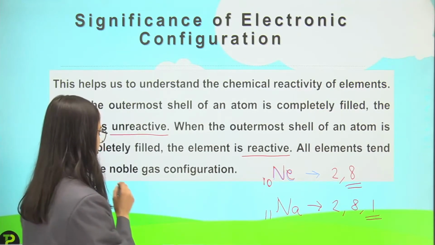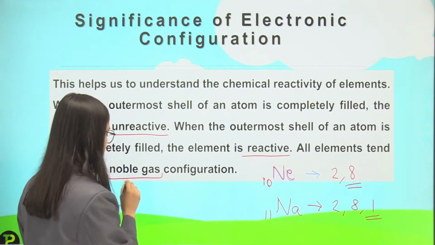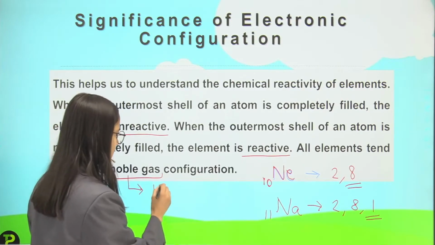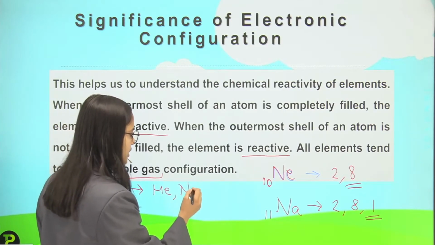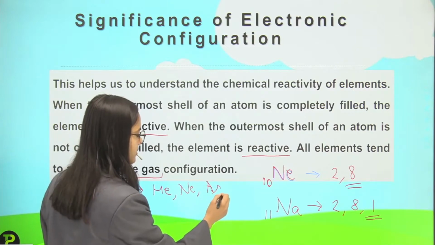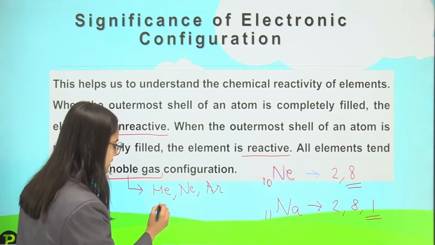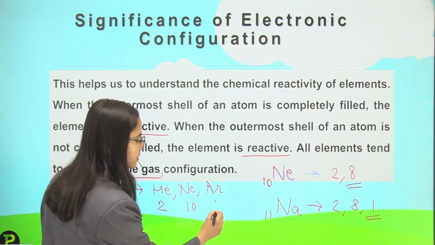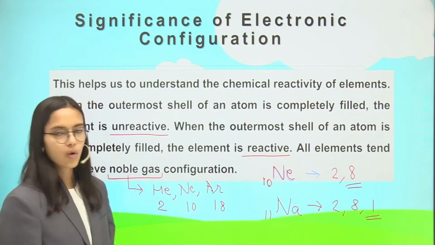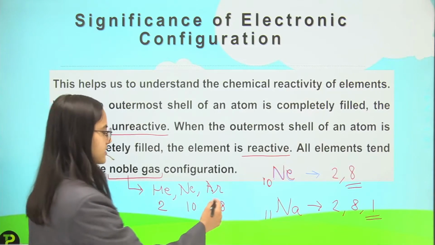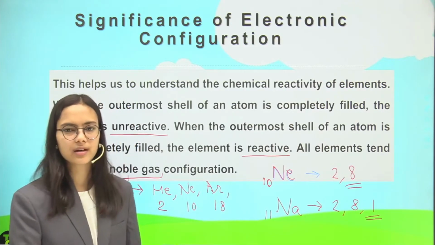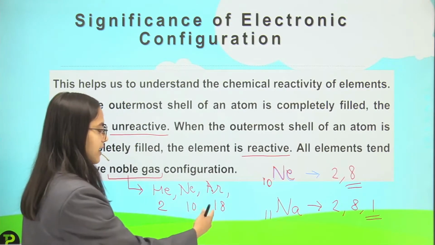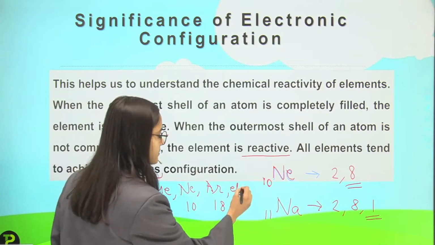What are noble gases? Examples are helium, neon, argon, and many more like krypton, xenon, etc., but I am talking about these three.